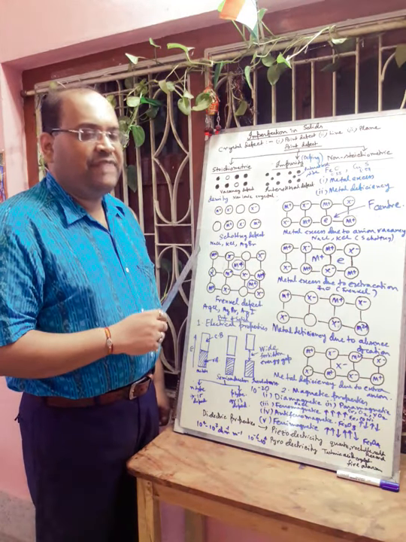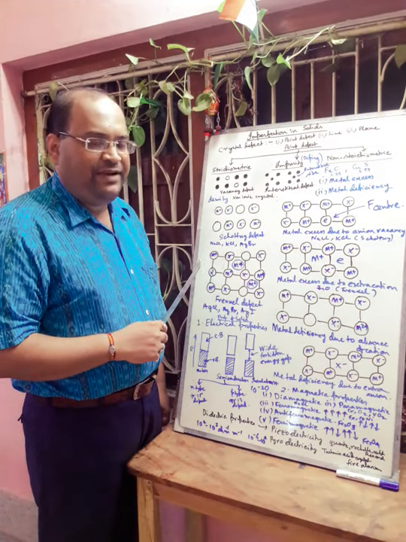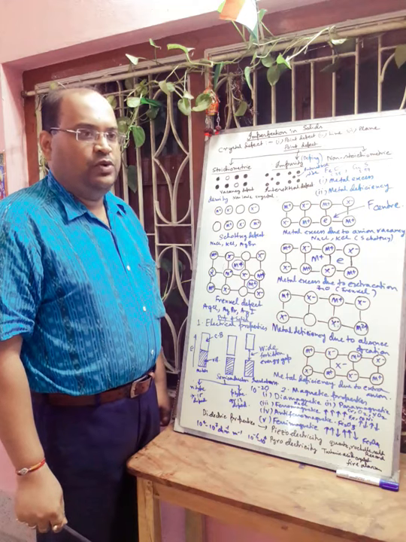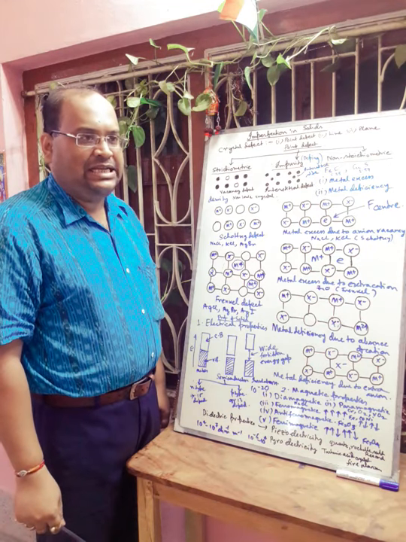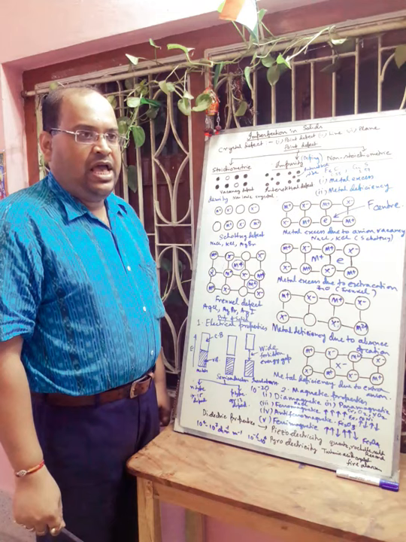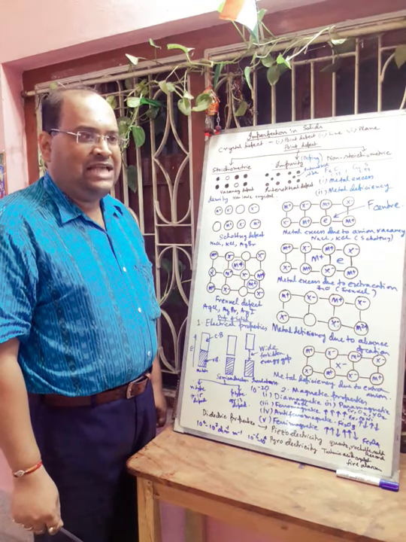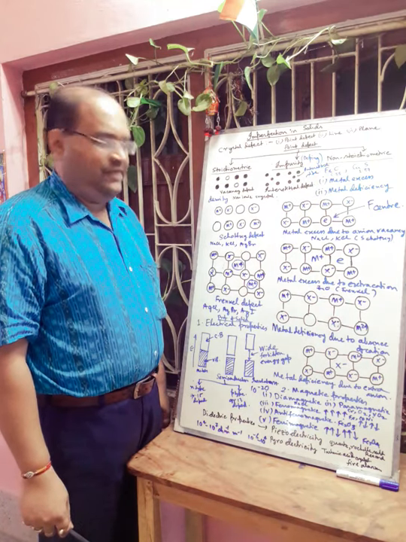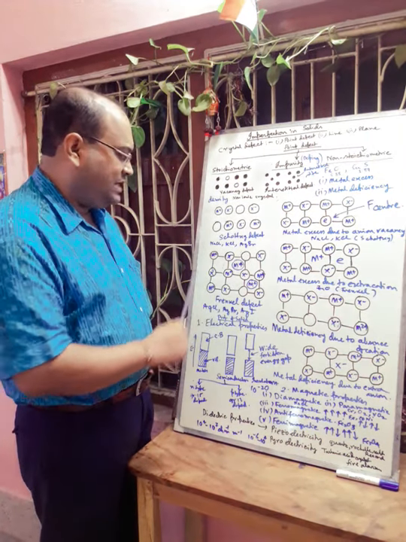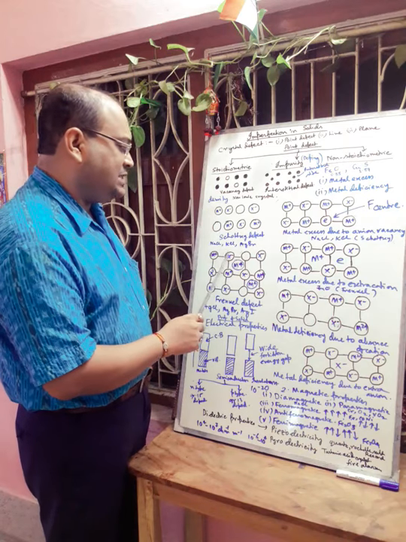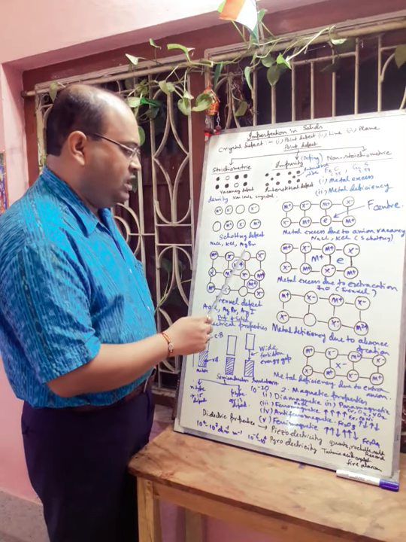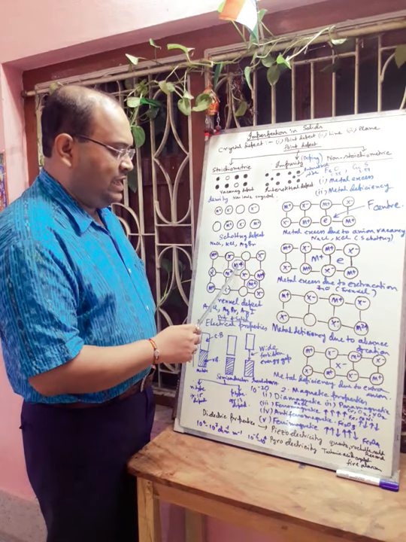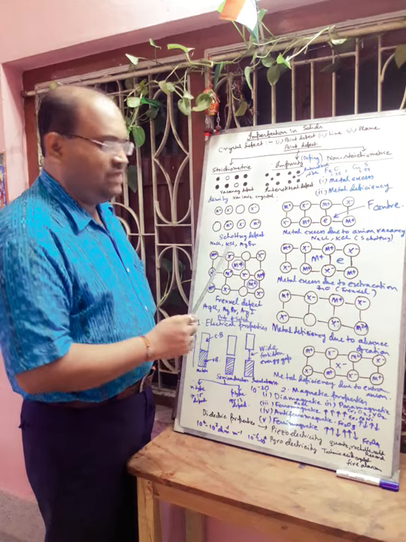Next we will discuss Frenkel defect. The point defect that arises in an ionic crystal due to the presence of holes in the cationic lattice site, with cations occupying the interstitial position, is called Frenkel defect. Here we can observe this diagram: M plus, X minus, then next there is a hole. Here this cation moved to this interstitial position. Here also one cation moves to the interstitial position.